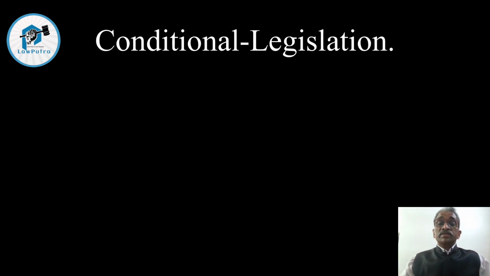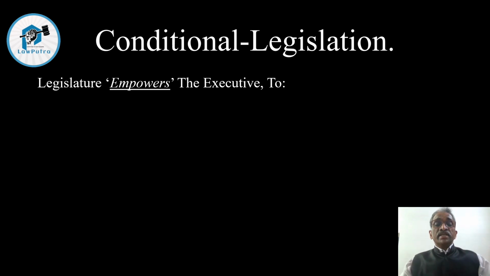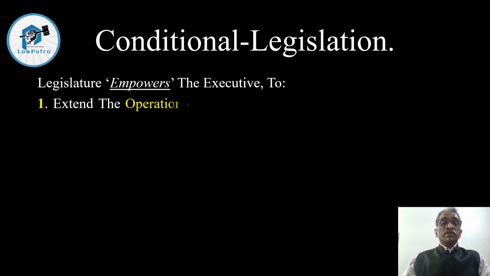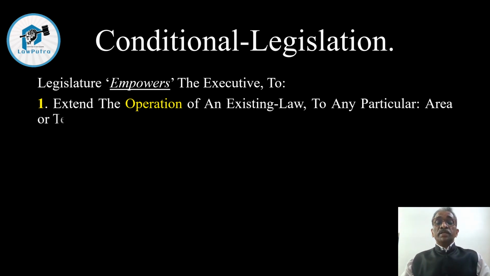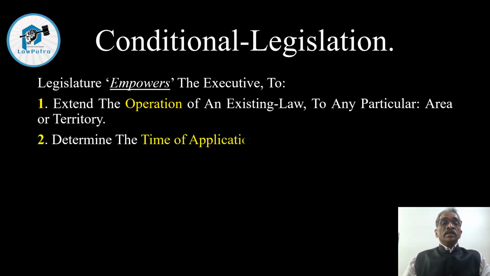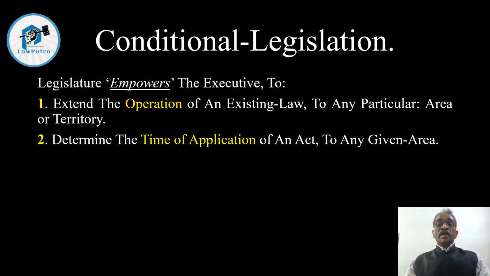Now let us see what is meant by conditional legislation. The legislature empowers the executive to, number one, extend the operation of an existing law to any particular area or territory. It also empowers it to determine the time of application of an act to any given area.